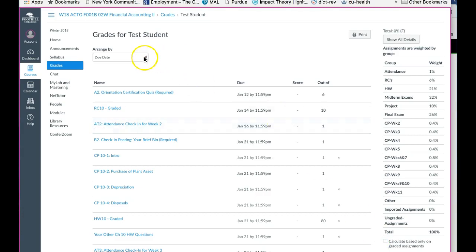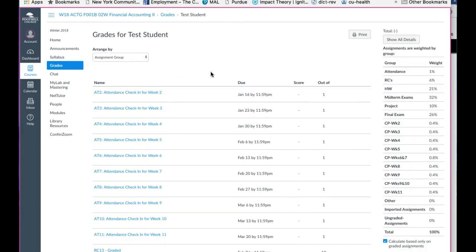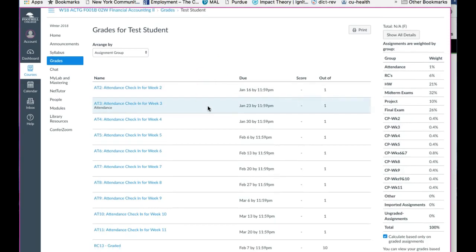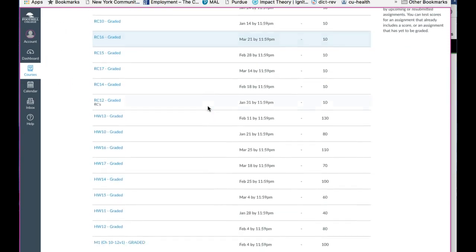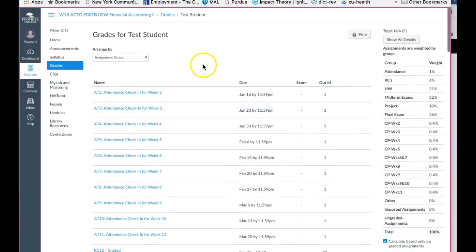Finally, in terms of the view of this grade book, I would always view it by assignment group, so that way you get to see all the separate types of assignments in their own grouping. To me, that would be the best way to look at these, but it's up to you. Whatever you want to do, it's okay. It won't break the system.